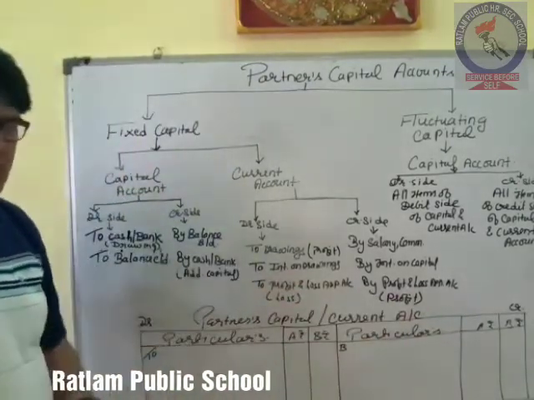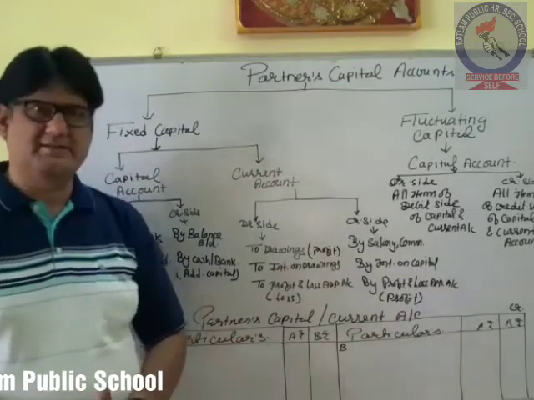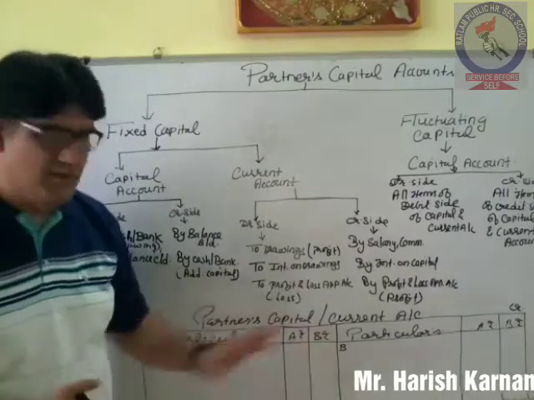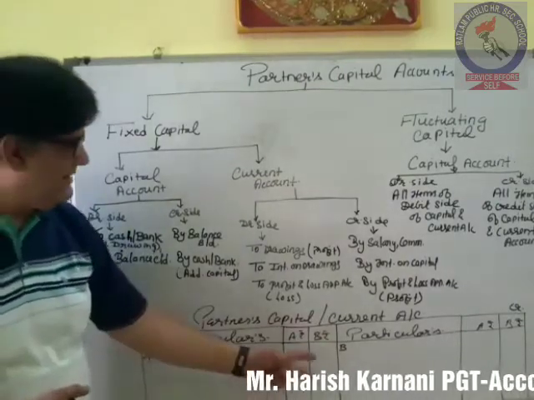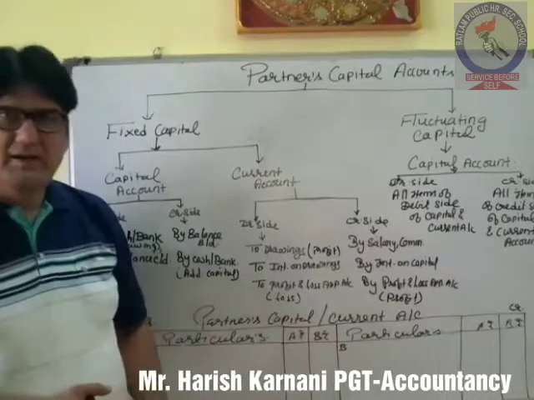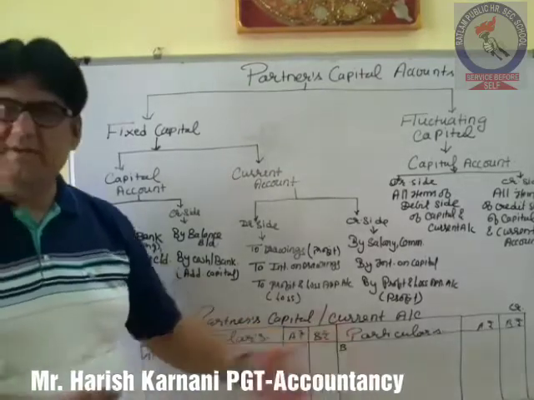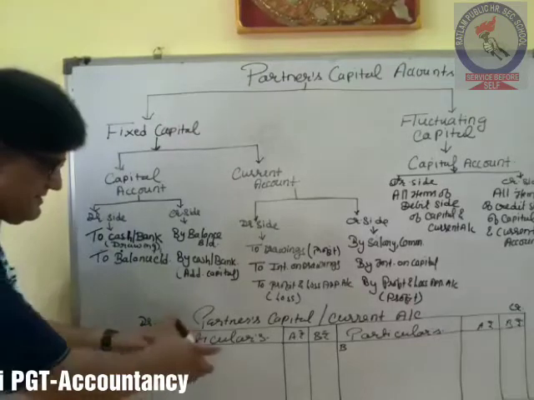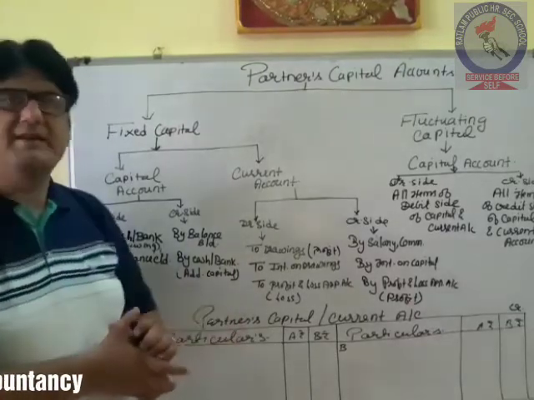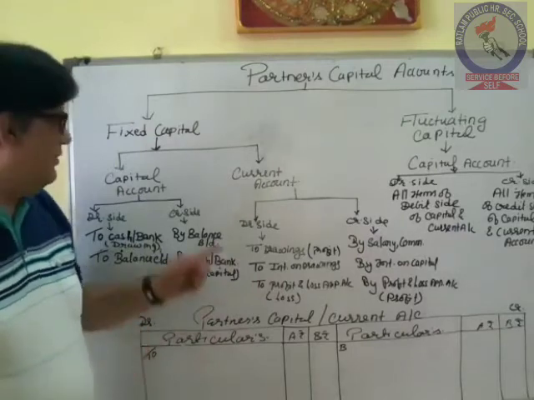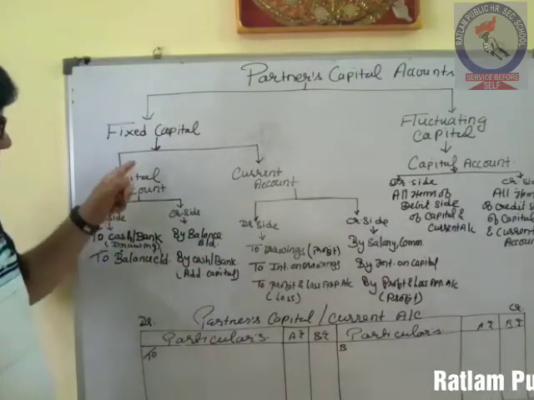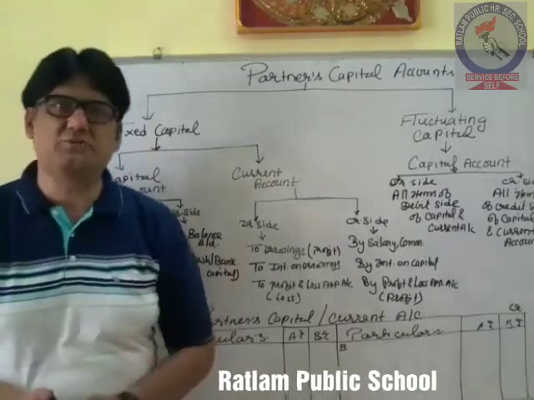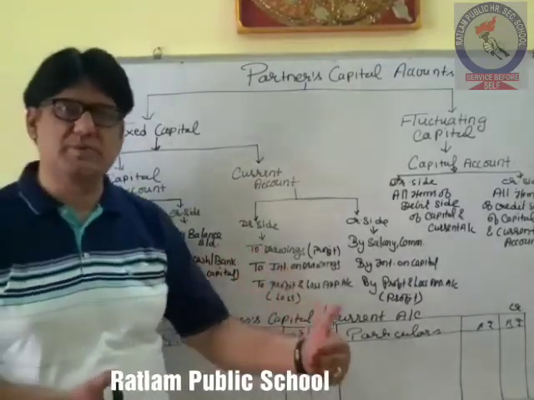The column of amount depends on the number of partners. जितने पार्टनर होंगे उतने ही अमाउंट के कॉलम बनेंगे. If there are 2 partners, तो 2 कॉलम. If there are 3, then there will be 3 columns on debit and 3 on credit side. But the structure, that is formation, will remain the same. So in capital account, that is in case of fixed capital, what are the entries to be debited and what are the entries to be credited?